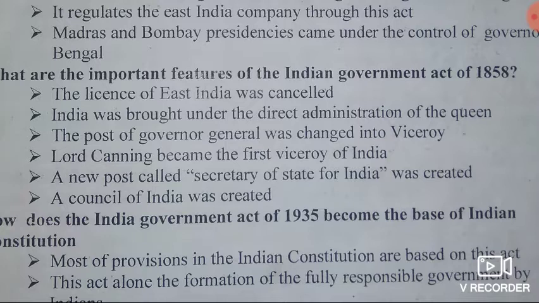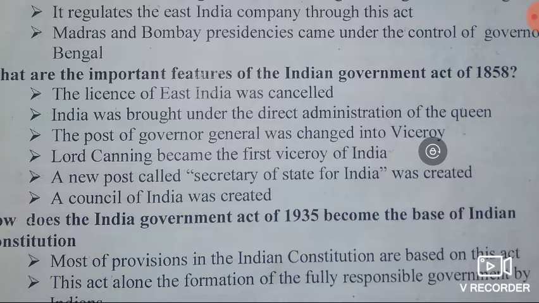The first main feature, the license of East India Company was cancelled and India was brought under the direct administration of the Queen, isn't it?